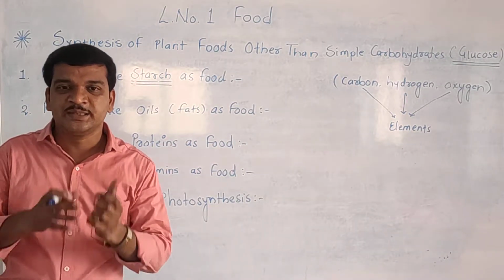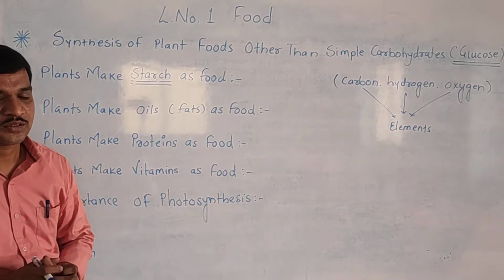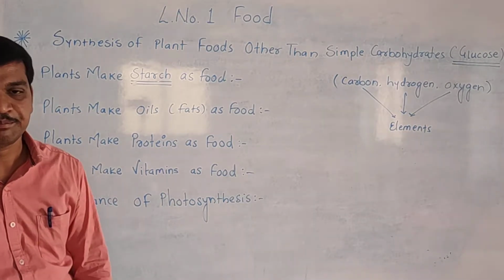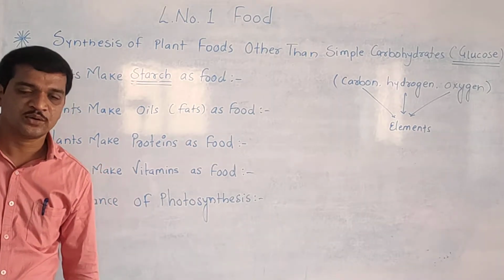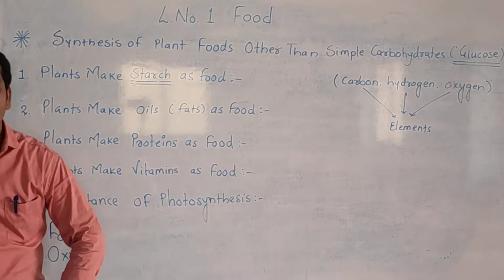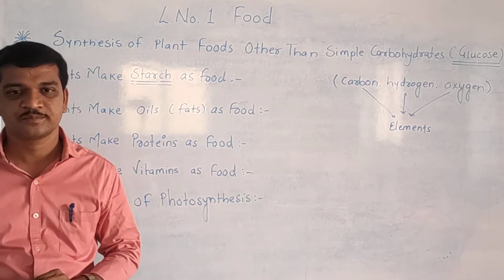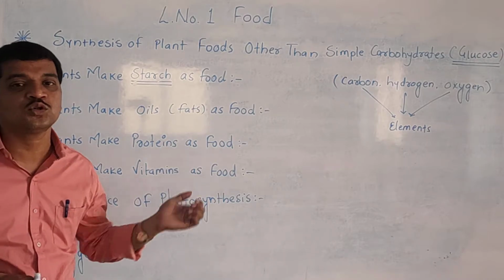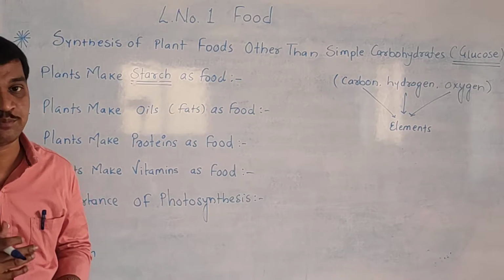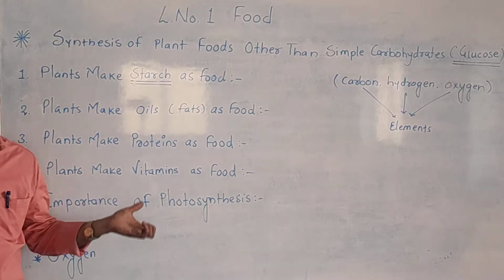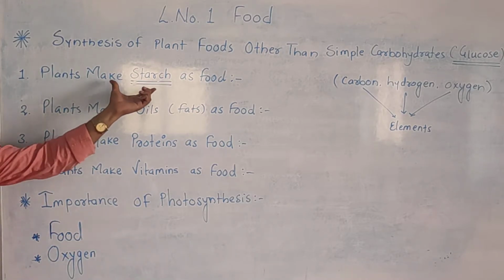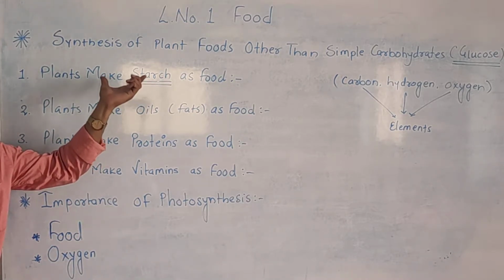Okay, and this starch is stored in different parts of the plant, like stem, leaves, and roots of the plants. Do you know rice? Do you know wheat? So rice and wheat contain more starch. Some roots of plants like potato, carrot contain more starch. Okay, so these are the examples of starch. Understood? This is very simple.